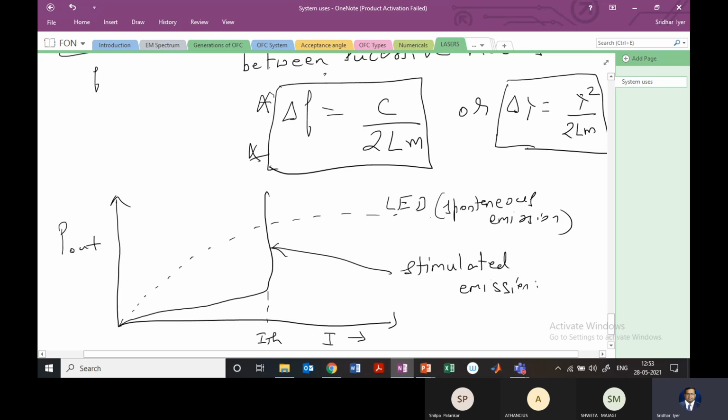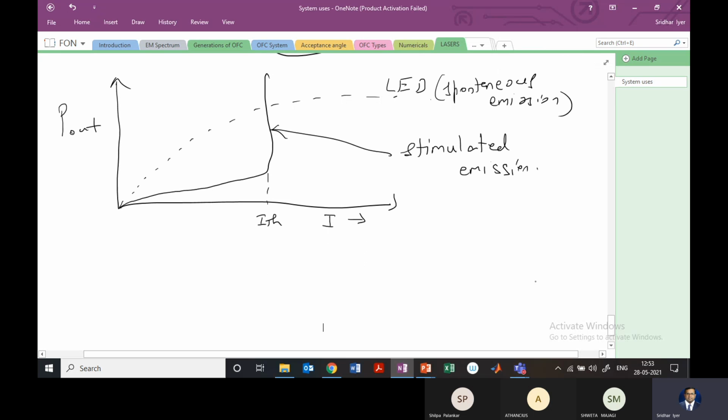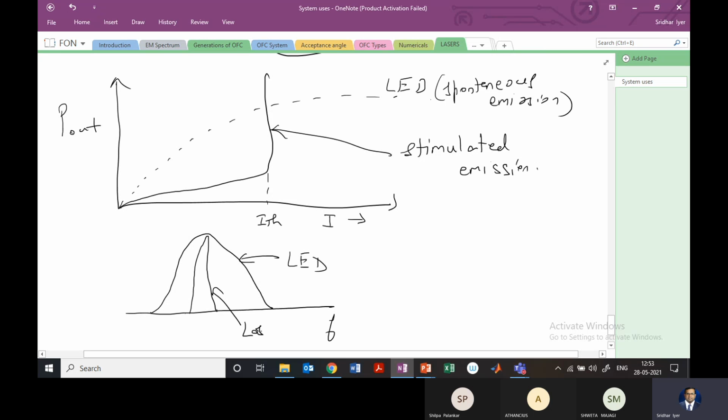Okay, so comparing the two, again the spectral width also, if we want to compare, we can see it here. If this is the frequency here, then the LED looks something like this, whereas the laser will just look something like this. So the outside curve is that of an LED, whereas the inside curve is that of a laser. So this spread here is about 2 nanometer, whereas that for the LED we have seen is about 40 nanometer.